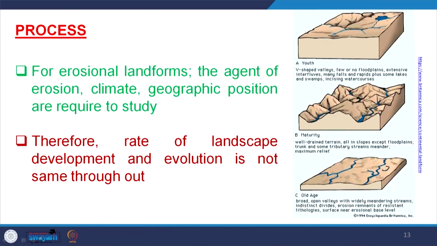And it is important to understand whether one process is involved to form one landform, or several processes are involved for one landform. So, what are these processes? For erosional landforms, the agents of erosion are climate and geographic position, the two parameters required to study. One is climate. Climate is the main culprit in forming landforms.